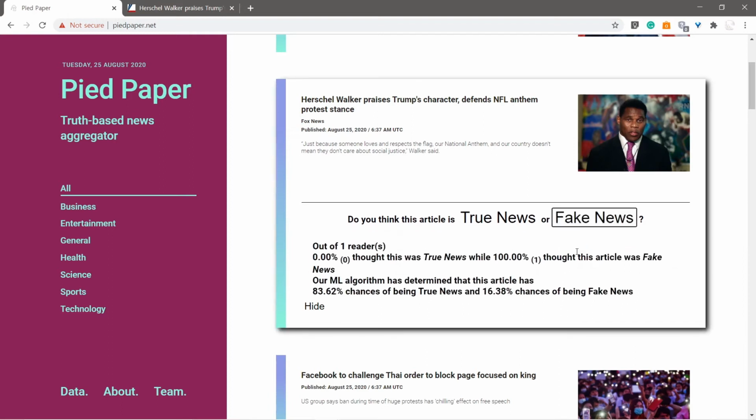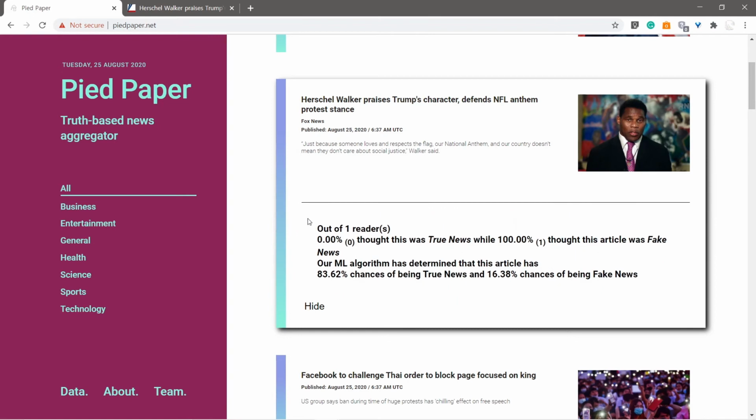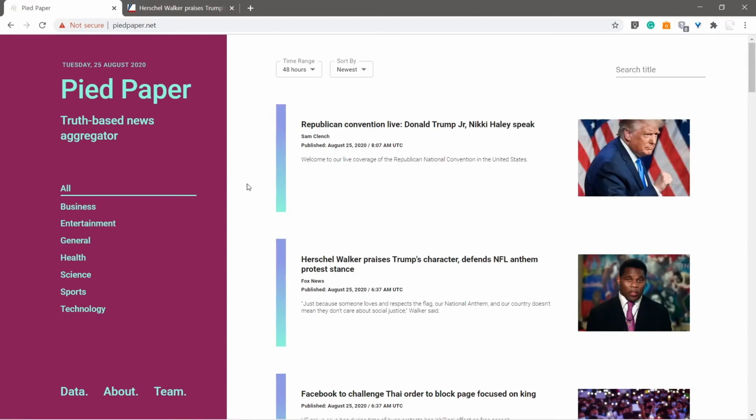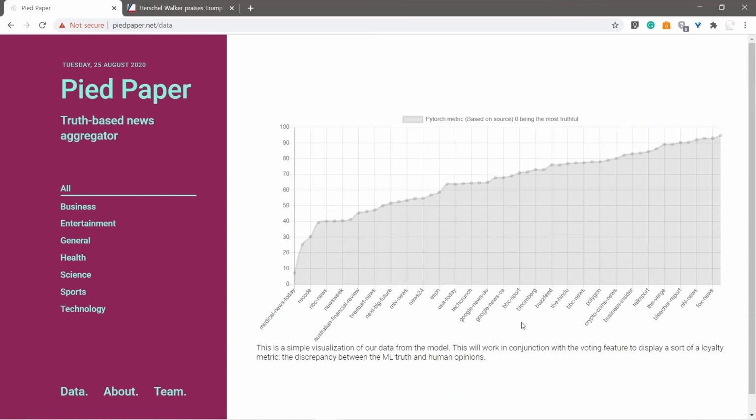When we choose one of the choices, it tells you and compares you with hundreds of other readers who may have read this article, and the machine learning algorithm that weights this on a softmax scale. Now, technically, the softmax function isn't supposed to be interpreted this way, but I think it gives you a sense of whether the news article leans one way or the other and compares it directly to people. This inference data is further analyzed in the data section, where we rank the news sources by their average softmax value.